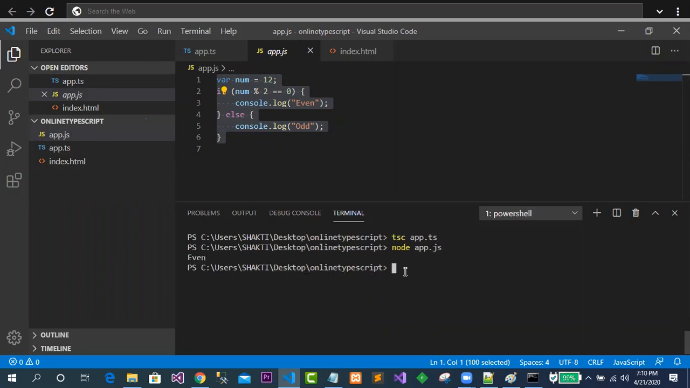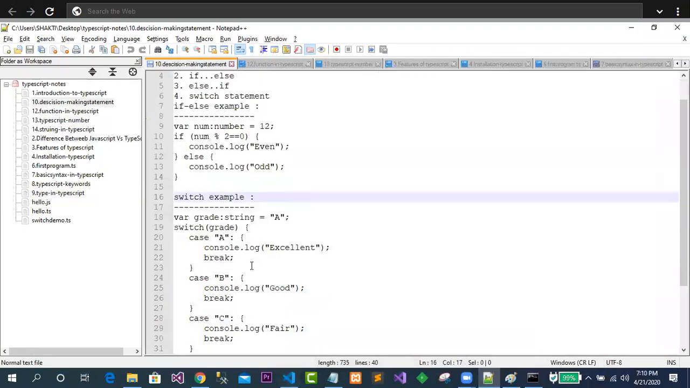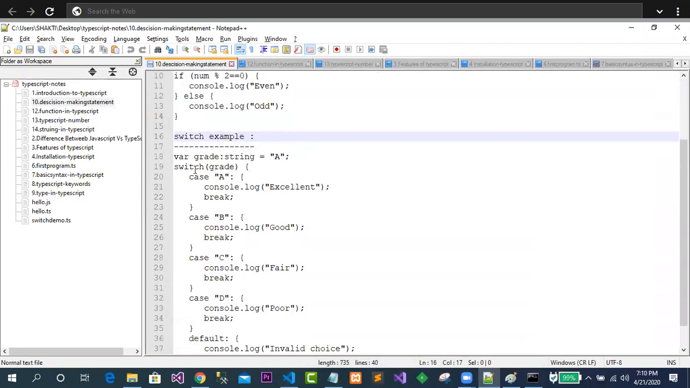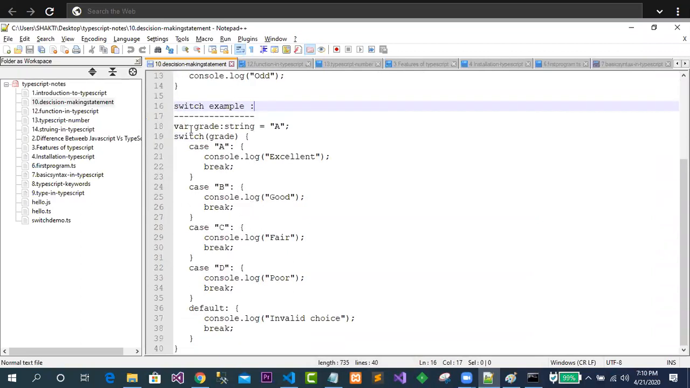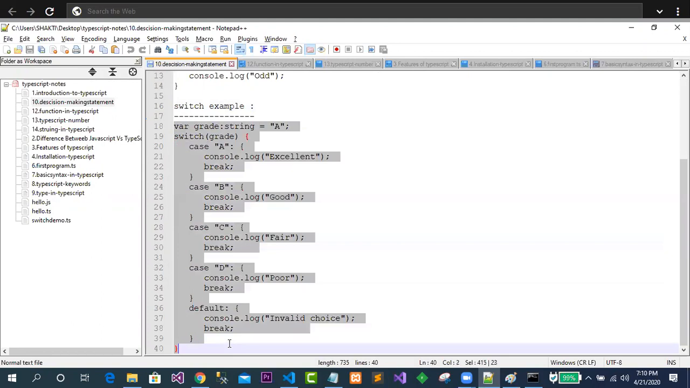App.js. Look, it is showing you even. Okay, so this is quite easy to understand. Like that, we can also go for the switch statement. You can see this example is quite easy to understand.